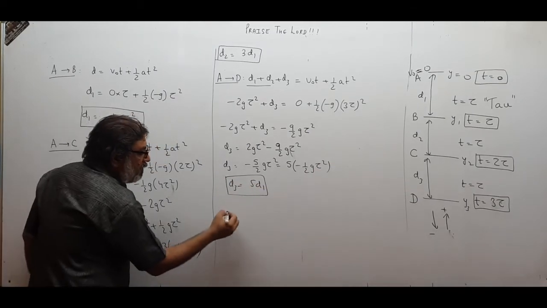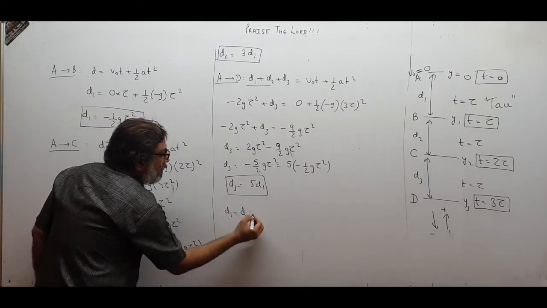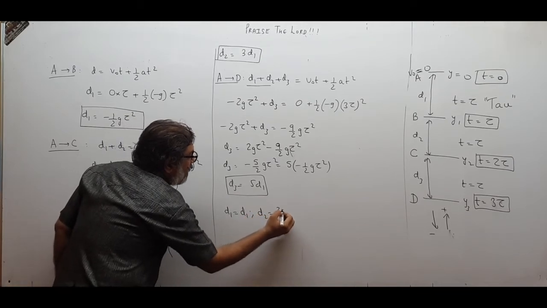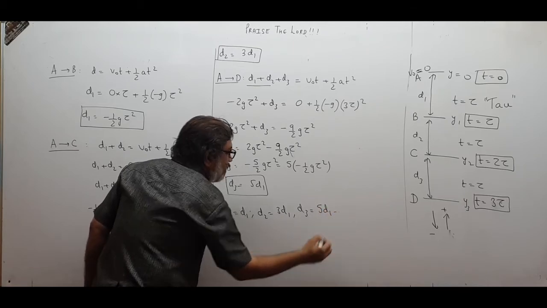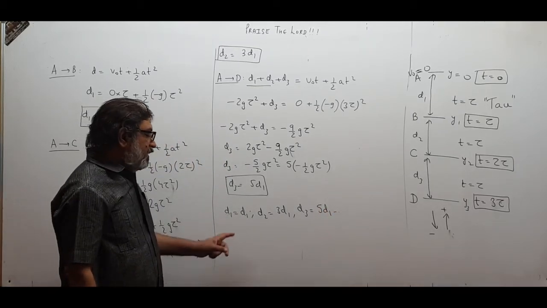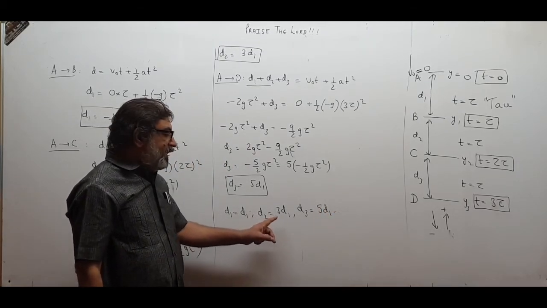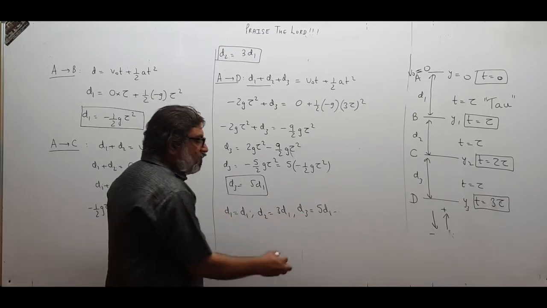So children, please remember, d1 is d1, d2 is 3 d1, and d3 is 5 d1. What pattern can I see? d4 will be 7 d1, d5 will be 9 d1, and so on.